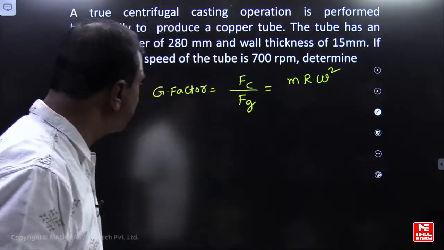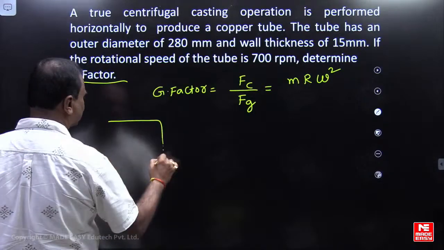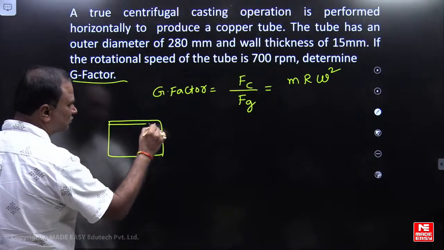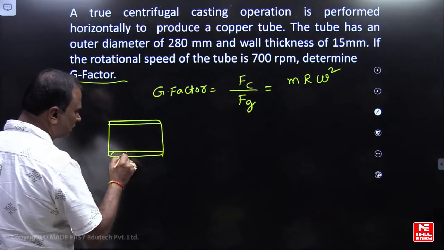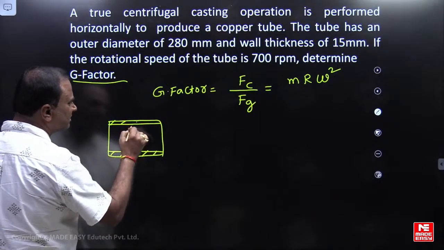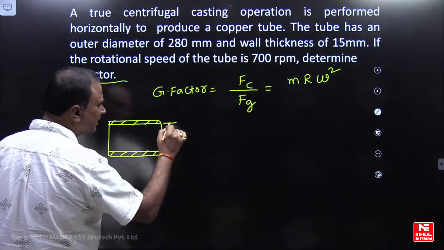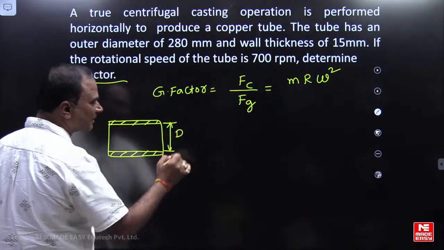Where does the centrifugal force act? Please think of a die. We are producing a mold or die. So the inside diameter of this particular die will be equal to the outside diameter of the casting.